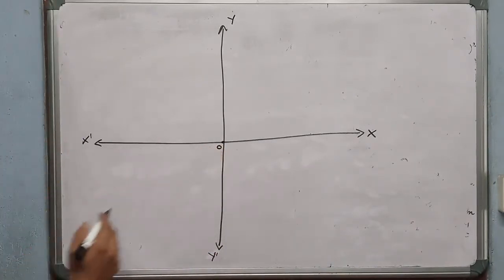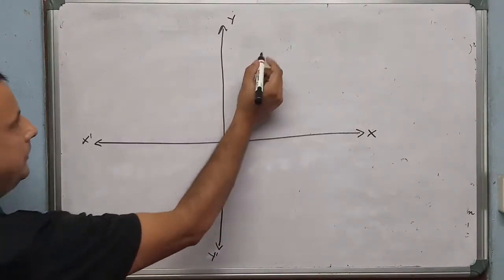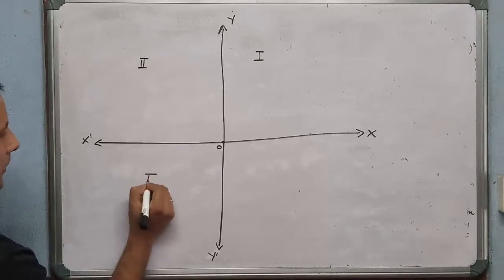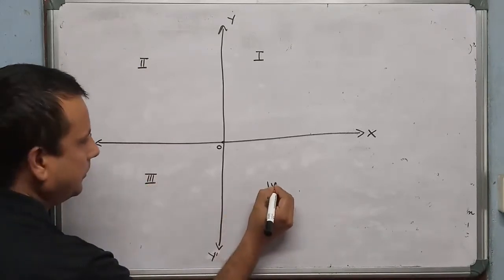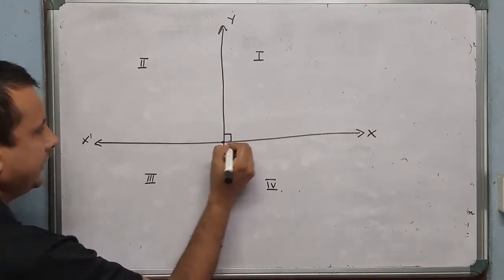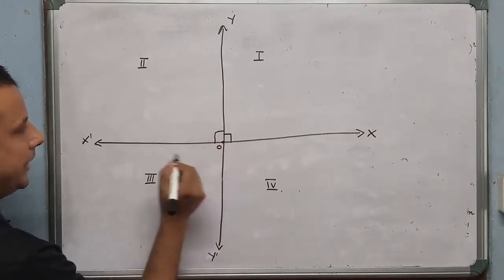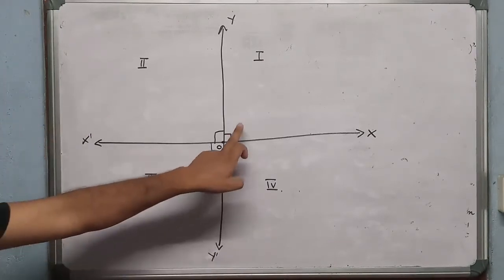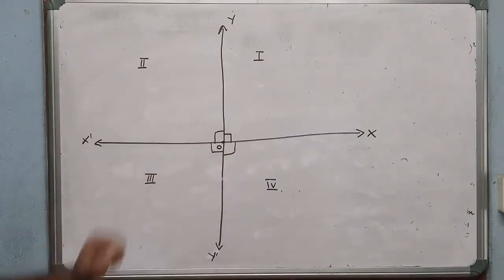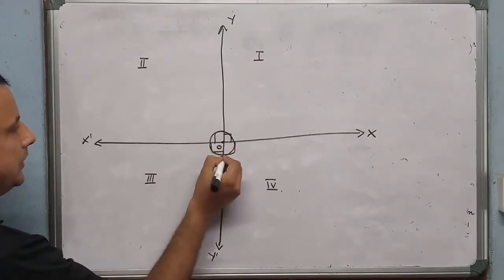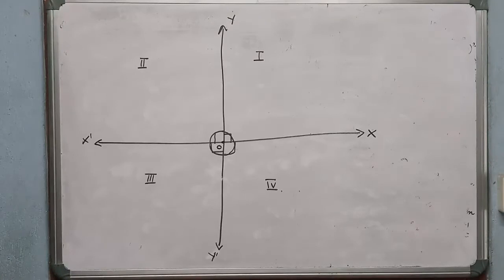Now this is the first quadrant, this is the second quadrant, this is the third quadrant, and this is the fourth quadrant. Each quadrant consists of 90 degrees. This is 90, this one is also 90, 90, 90. There are 4 times 90 degrees, that means the total angular displacement of this quadrant system is 360 degrees.